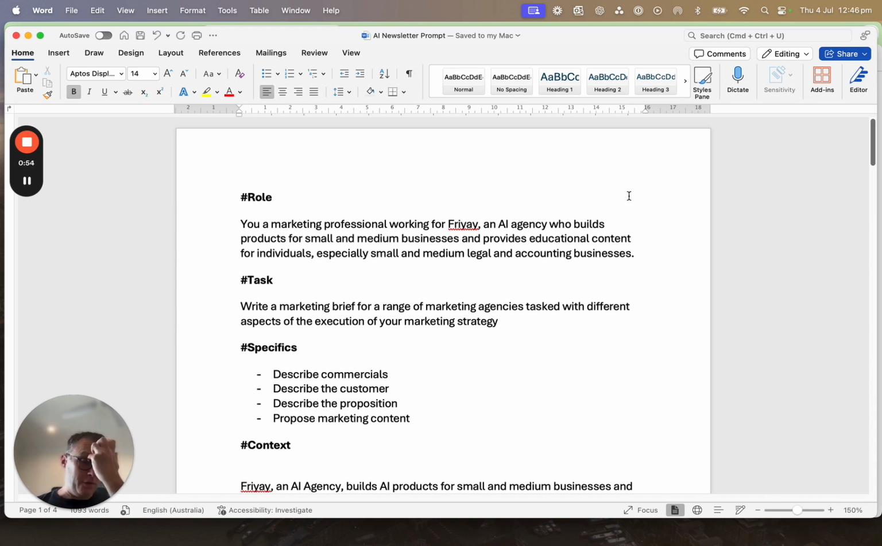We have a structure that we use at Friyay for prompts. What we do is we use these hashtag roles just to indicate to ChatGPT the structure of the whole prompt. So we start with this role definition, telling it who it is and what it's there for. So: marketing professional working for Friyay, an AI agency who builds products for small businesses. Anyway, you can read all of that.